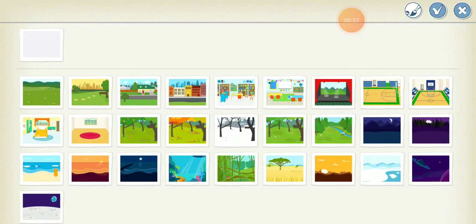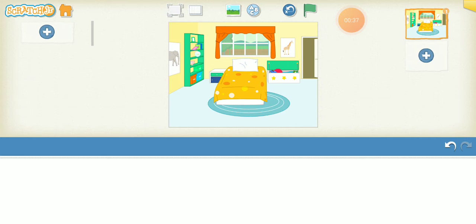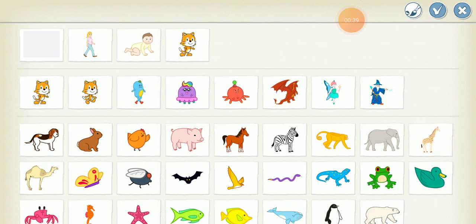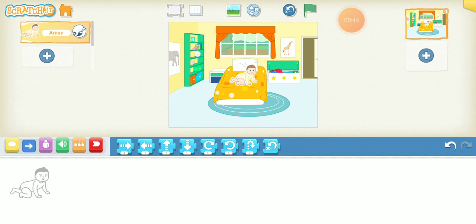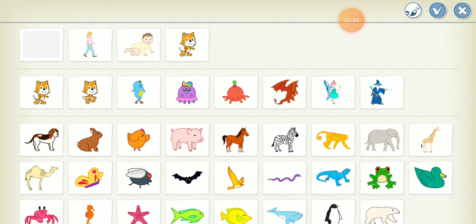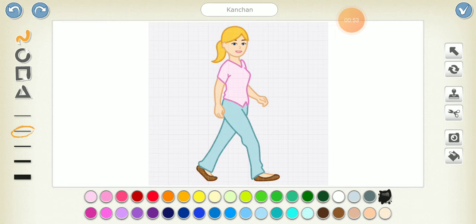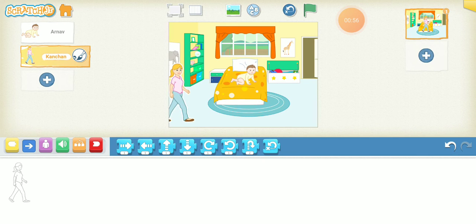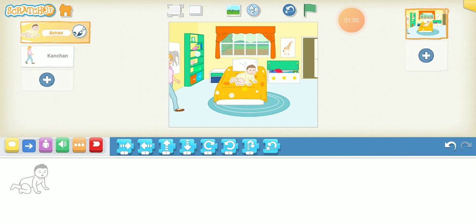See, I click this button, then I choose bedroom, then I pick baby, then I click this and choose Kanchan, then I put Kanchan here, and then I go in Arnav script.